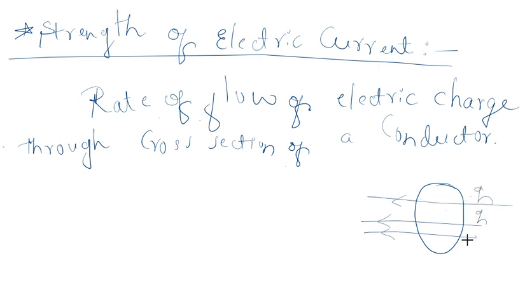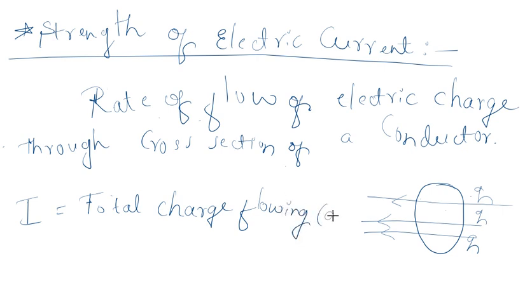These are the charges. Am I right or not? So electric current, that is I, is equal to total charge flowing, denoted as Q, divided by per unit time, that is denoted by T.